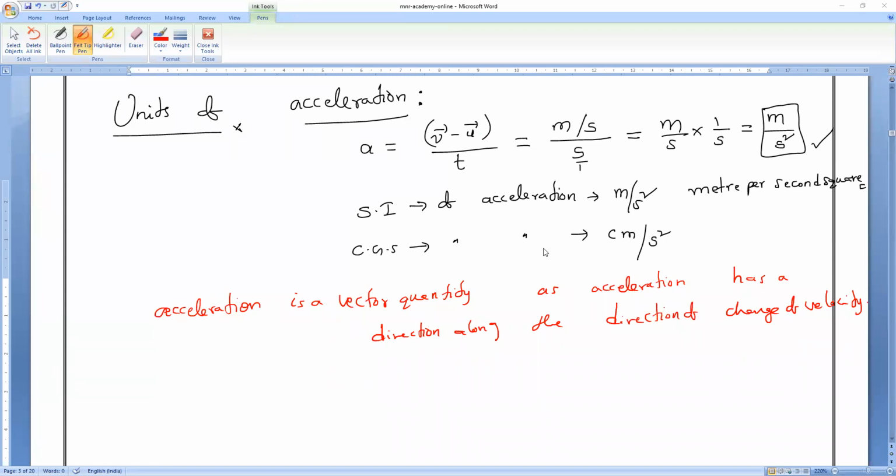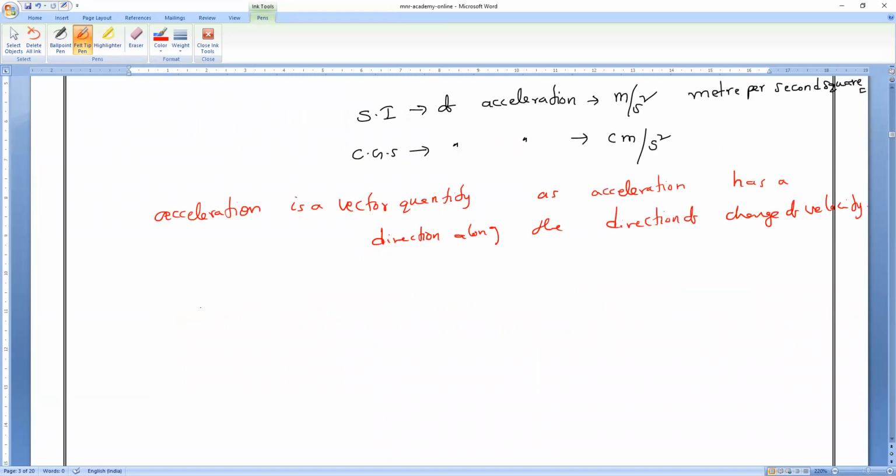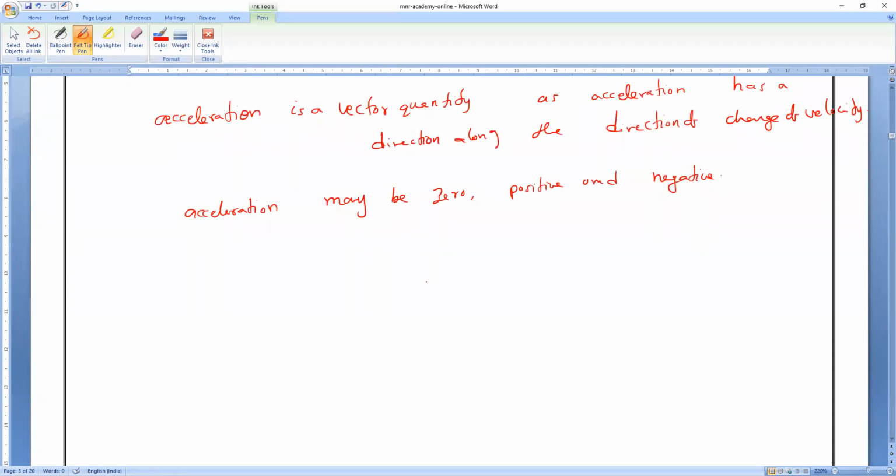Now, if you notice, this acceleration may be zero, or may be positive, or maybe what? It may be negative also. So let us discuss one by one. Are you all ready, everybody? Now, observe very carefully.